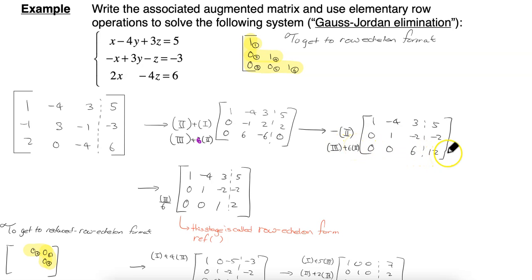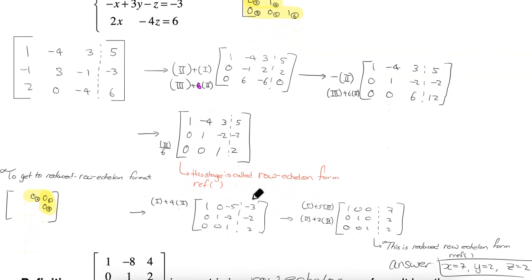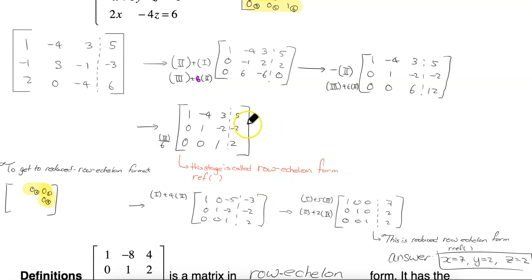So we have reached almost the end. All we need now is to get a 1 here, and that's very easy. We're just going to multiply the third row by 1 over 6, and we are done. This stage here is called row echelon form. It's written REF often. From here on, we can continue and set up the last 3 entries that we are interested in, and here this is the order I go in.